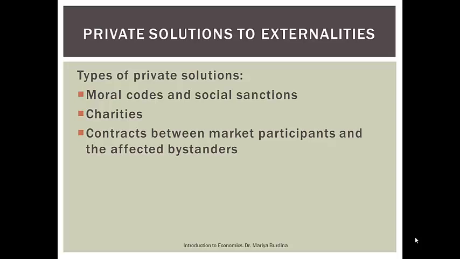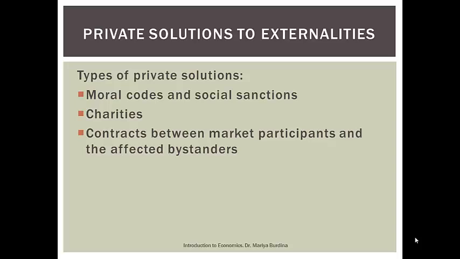I don't need government to tell me not to smoke around kids. My moral codes tell me that I should not be doing that, so I don't need anybody else telling me that. Charities are a way to deal with the externality problem. Remember, charities on their own don't create positive externalities, but rather charities are a way to deal with negative externalities.